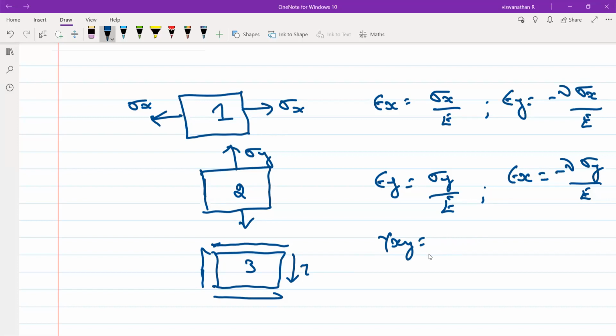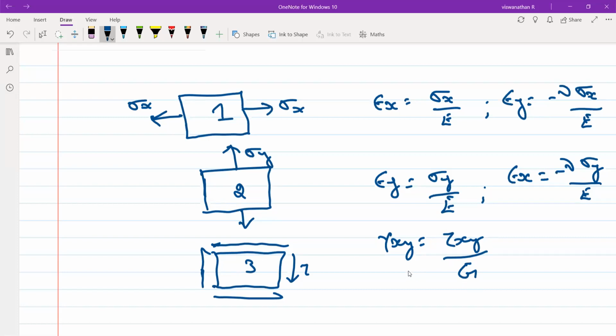What is the relation between shear strain and shear stress? Shear strain is equal to shear stress divided by rigidity modulus, tau xy divided by G. Is this correct? Yes, sir.